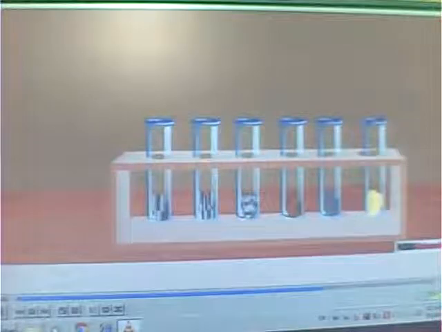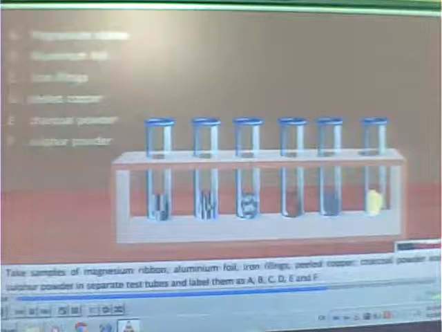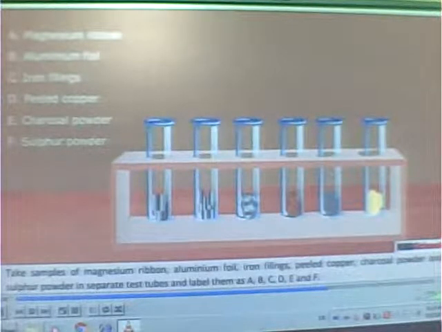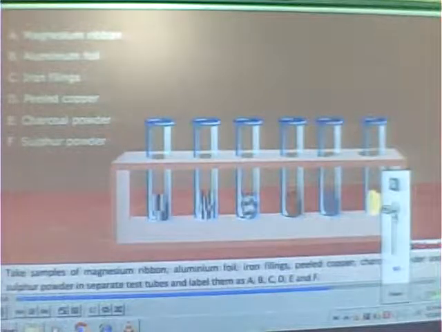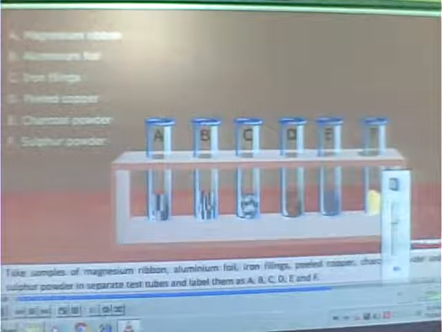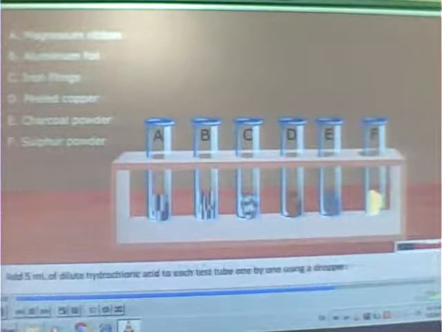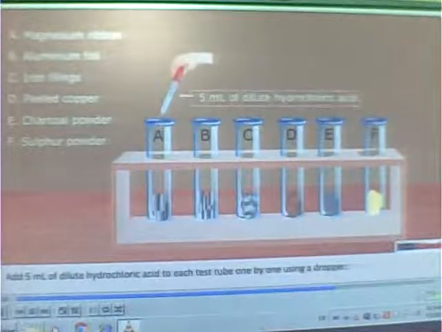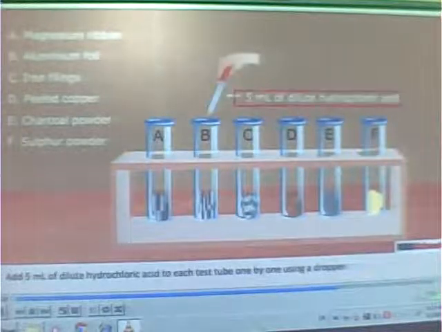Reaction with acids. Let us do an activity to demonstrate the reactivity of metals and nonmetals with acids. Take samples of magnesium ribbon, aluminium foil, iron filings, peeled copper, charcoal powder, and sulfur powder in separate test tubes and label them as A, B, C, D, E, and F. Add 5 milliliter of dilute hydrochloric acid to each test tube one by one using a dropper.